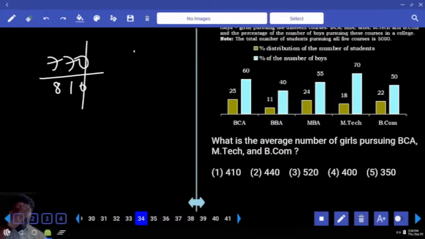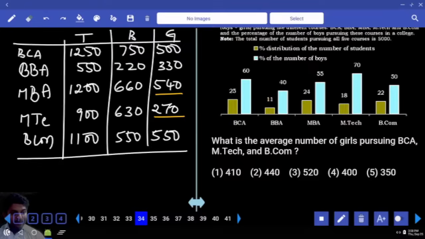What is the average number of girls pursuing BCA, MTech, BCom? BCA, MTech and BCom. Clearly you see 500, 500, 200. So far average is 400. Remaining value 120. Average 40. 440.